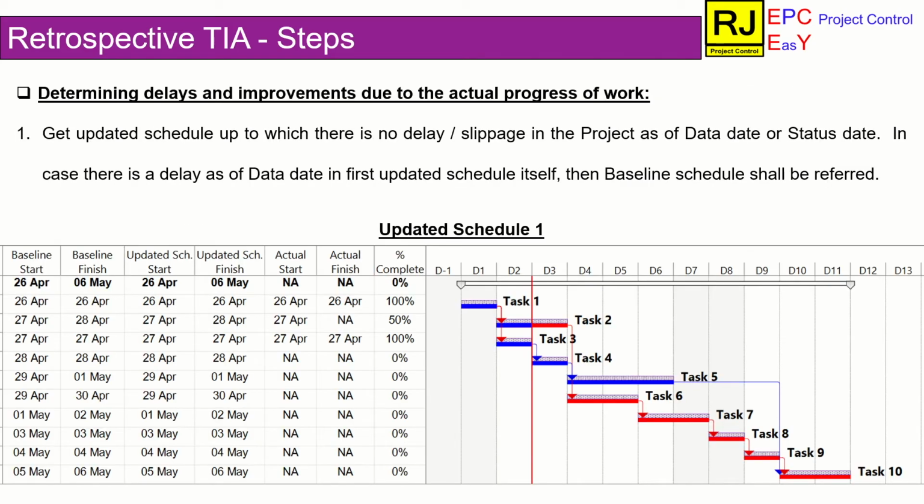As a step 1, we shall take the updated schedule up to which there is no slippage between baseline and updated schedule. In case there is a slippage in the first updated schedule itself, then the baseline schedule shall be taken as a starting point to carry out retrospective time impact analysis. Let's say this updated schedule 1, updated up to day 2, is the starting point for us in this demonstration.